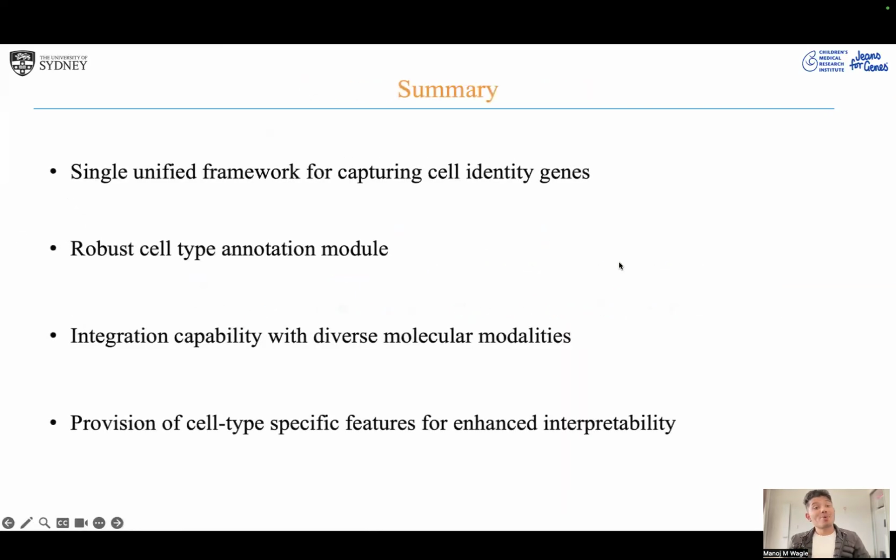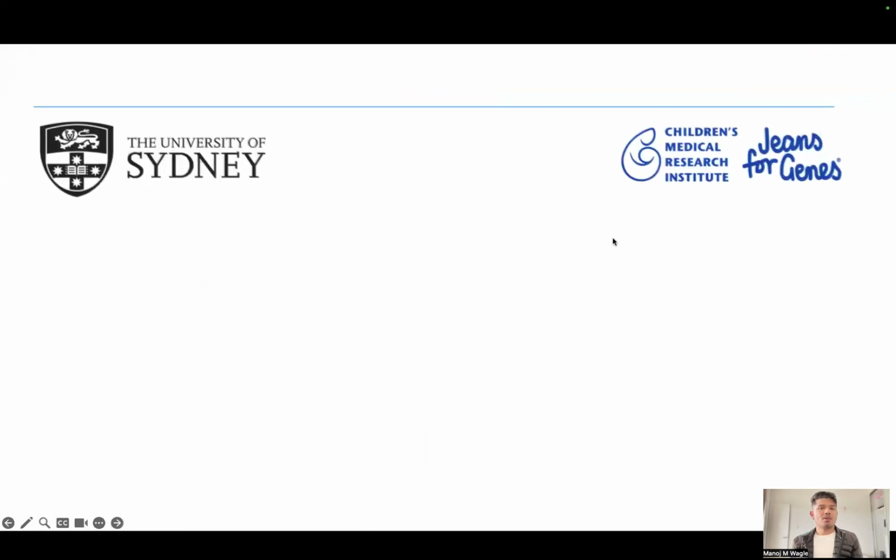In summary, we have developed a single unified framework for capturing the cell identity genes, along with an automated annotation module. One of the advantages is that it provides interpretability due to cell type specific features, and allows integration capability with diverse single cell molecule modalities.